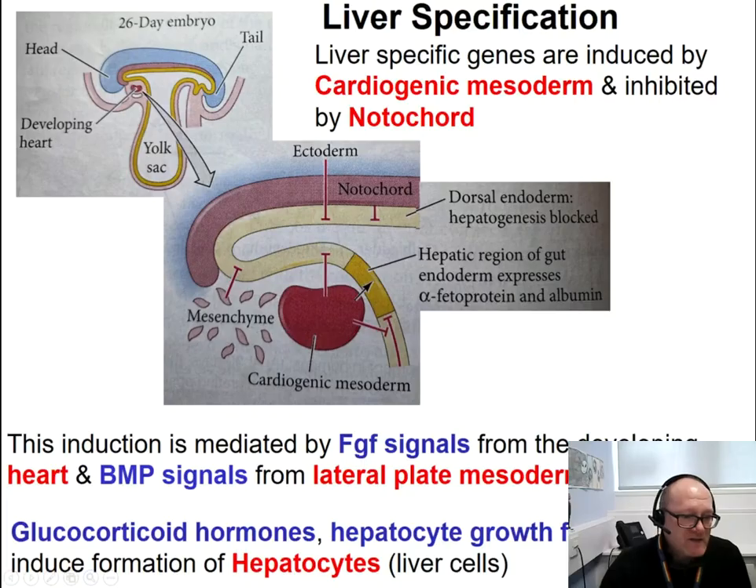The hepatic cells, the hepatocytes, are then promoted, or if you want, they grow because of other signals, including glucocorticoid hormones, hepatocyte growth factor, and Wnt signaling. So these are other signals that are important to promote the overgrowth of the hepatocytes, of the liver cells.